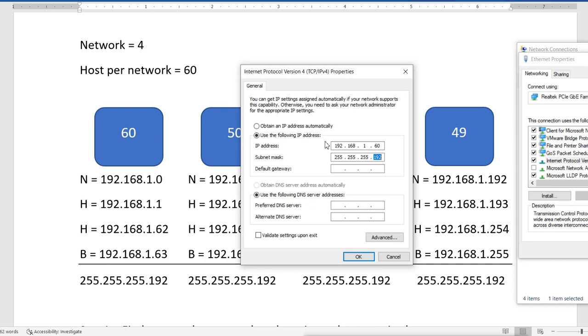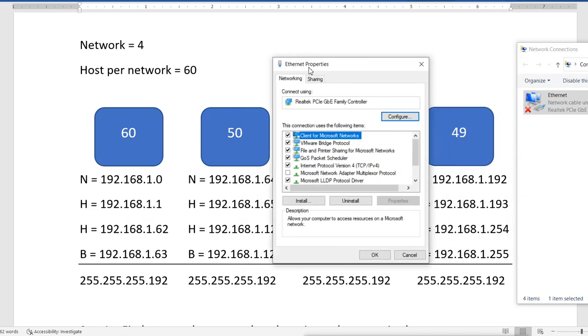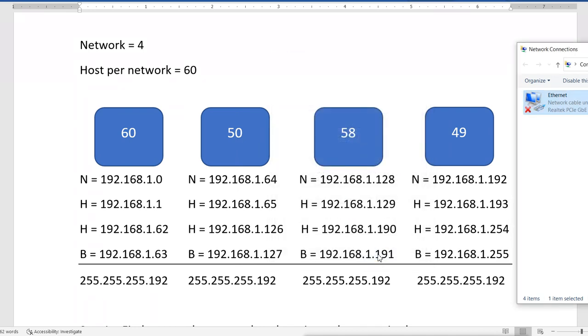Now one more thing: after doing the subnetting, they are divided into 4 subnets. They will not be able to communicate together. To show that, I will use a software. It is virtual software for networking, a software for doing virtual configuration, or we can say practice.